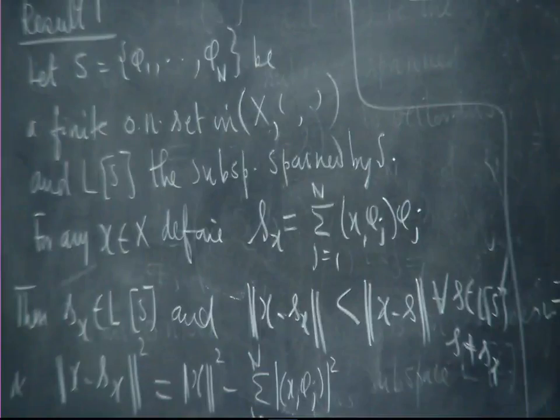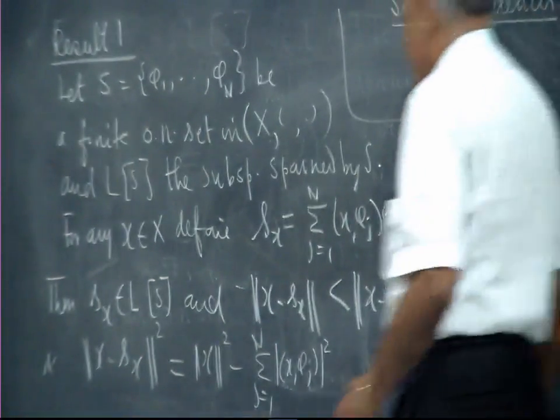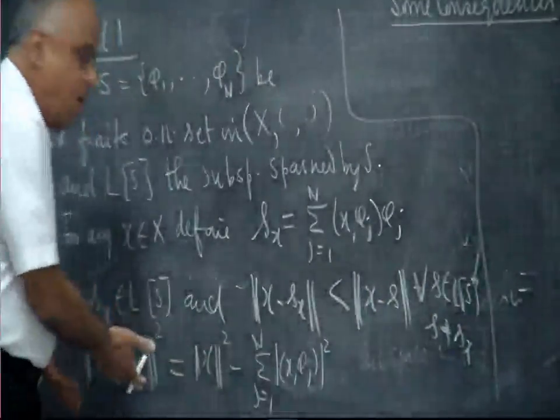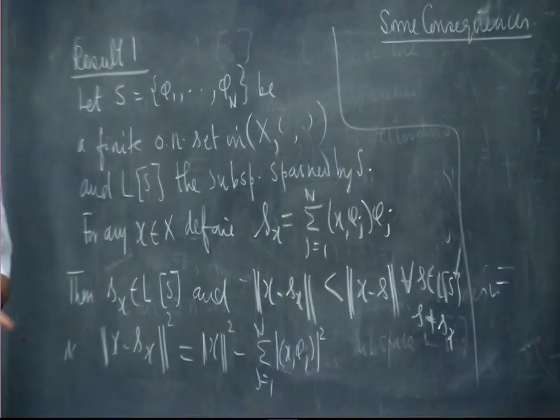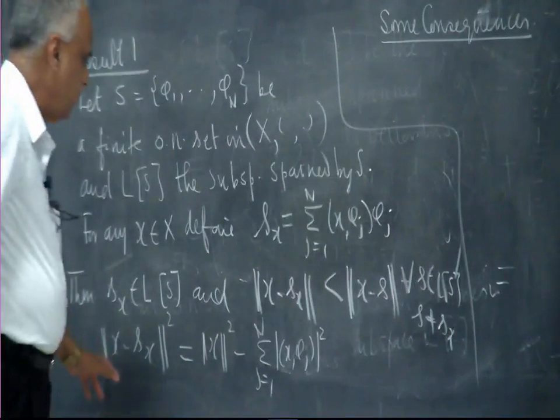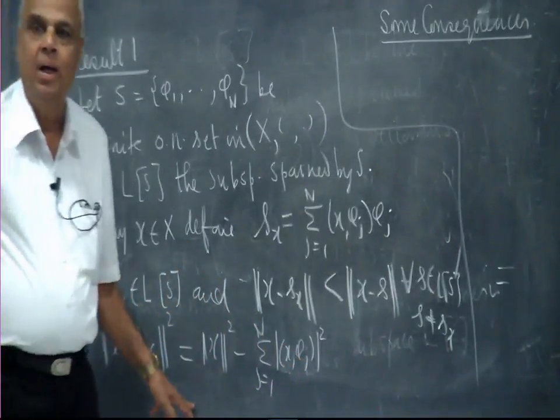Alright. Now look at this. This is a norm squared, so it has to be either 0 or greater than 0. The norm can never be negative. So this is non-negative.